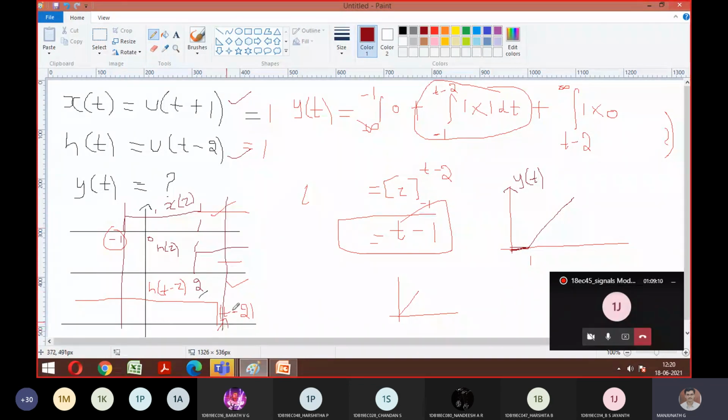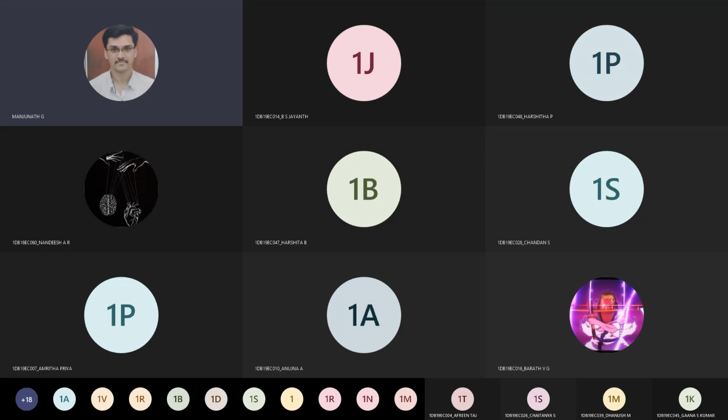So observe only waveforms 1 and 3. If you observe 1 and 3, the waveform overlaps between minus 1 to t minus 2. That is why I took that interval. That is where the output comes into the picture, and we got the final output as t minus 1. And this is a sketch to conclude the problem. So is it okay to everyone till here? Any doubts, anyone? Is it fine, guys?